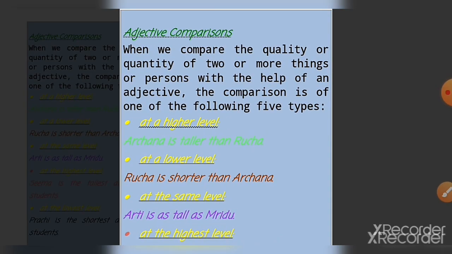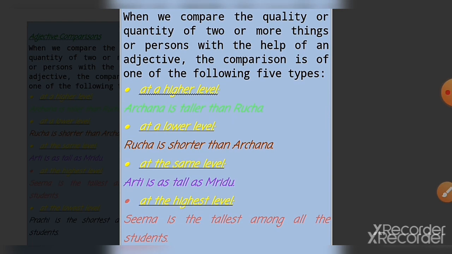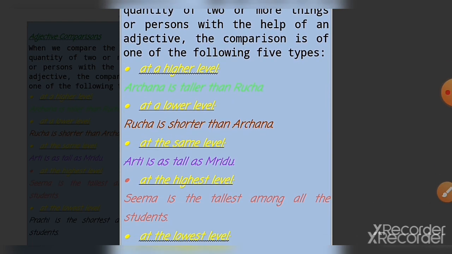Okay children, you can see that when we compare the quality or quantity of two or more things or persons with the help of an adjective, the comparison is one of the following 5 types. When we want to do comparison in English, we have 5 types of adjective comparison.